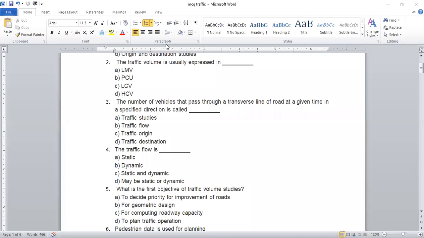Priyanka Pula, what is the answer? Option B is here, and your answer is correct. That shows the traffic flow.